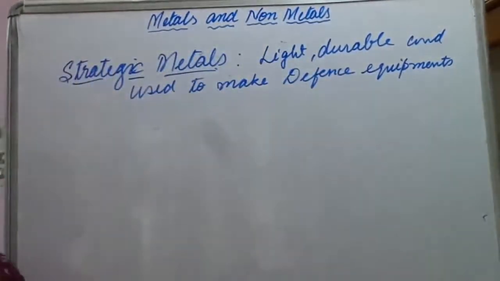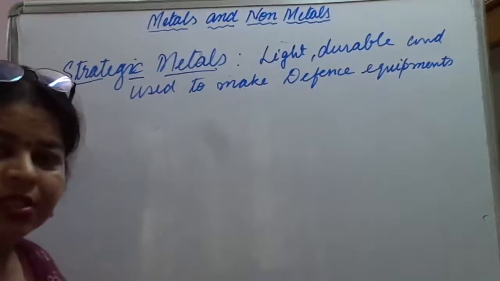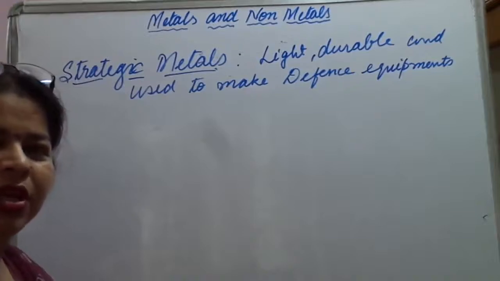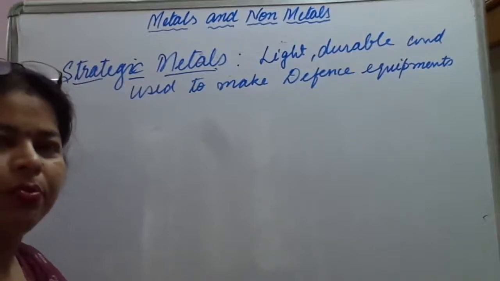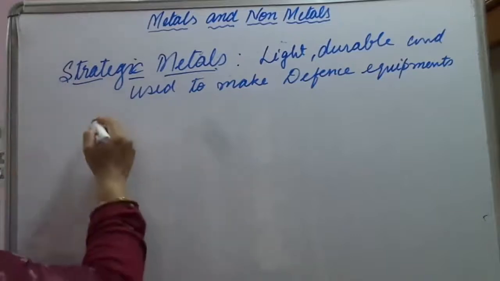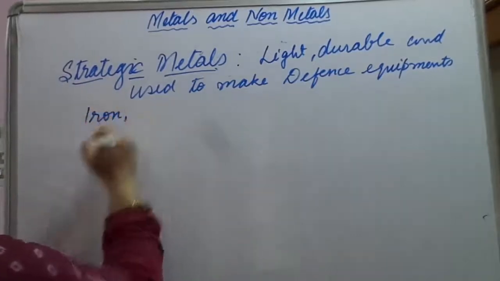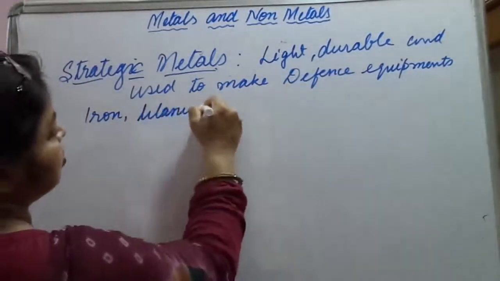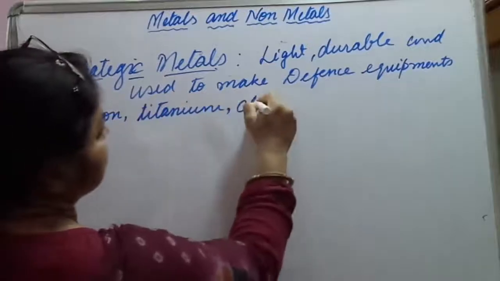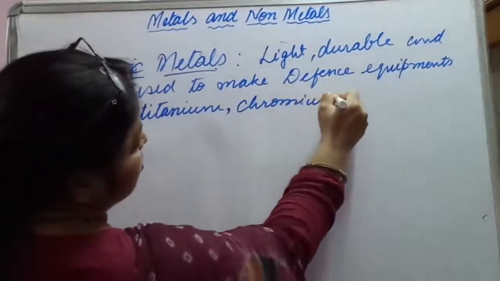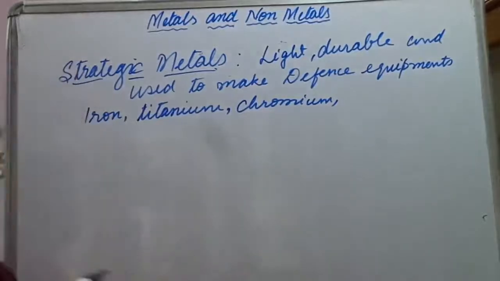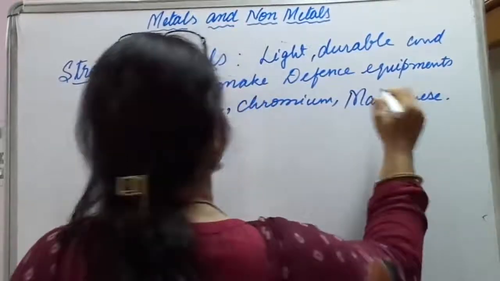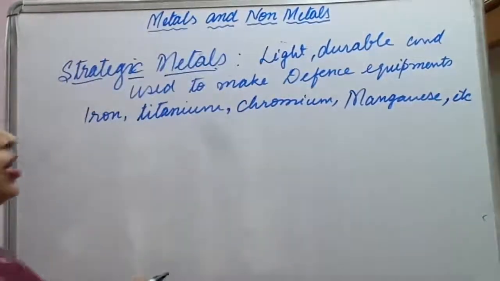Like for making bomb shells, ammunition, guns and bullets, etc. Such type of defense equipments I am talking about. So which metals come in this? Like iron, titanium, chromium, manganese, etc. These are some strategic metals.